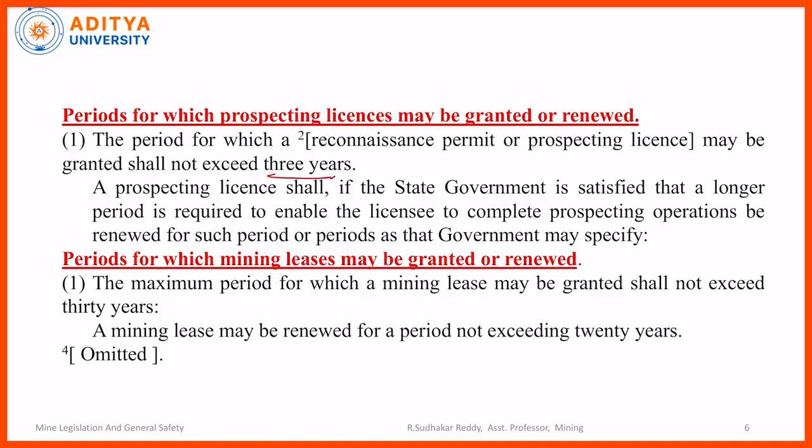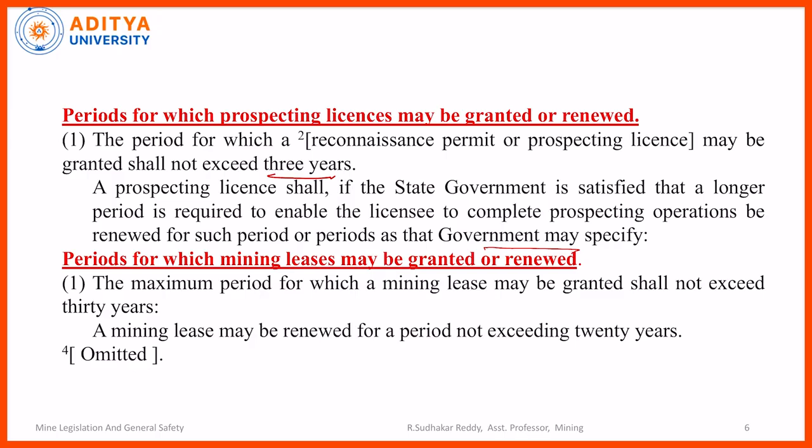So, whether it is a reconnaissance permit or prospecting lease, the validity is 3 years. But a prospecting lease shall, if the state government is satisfied that a longer period is required to enable the licensee to complete the prospecting operations, be renewed for such period or periods as the government may specify. They can renew for one term or two terms depending upon how the prospecting leaseholder convinces the state government. So naturally, the term of PL or RP is 3 years, but it can be renewed depending upon the terms and conditions.